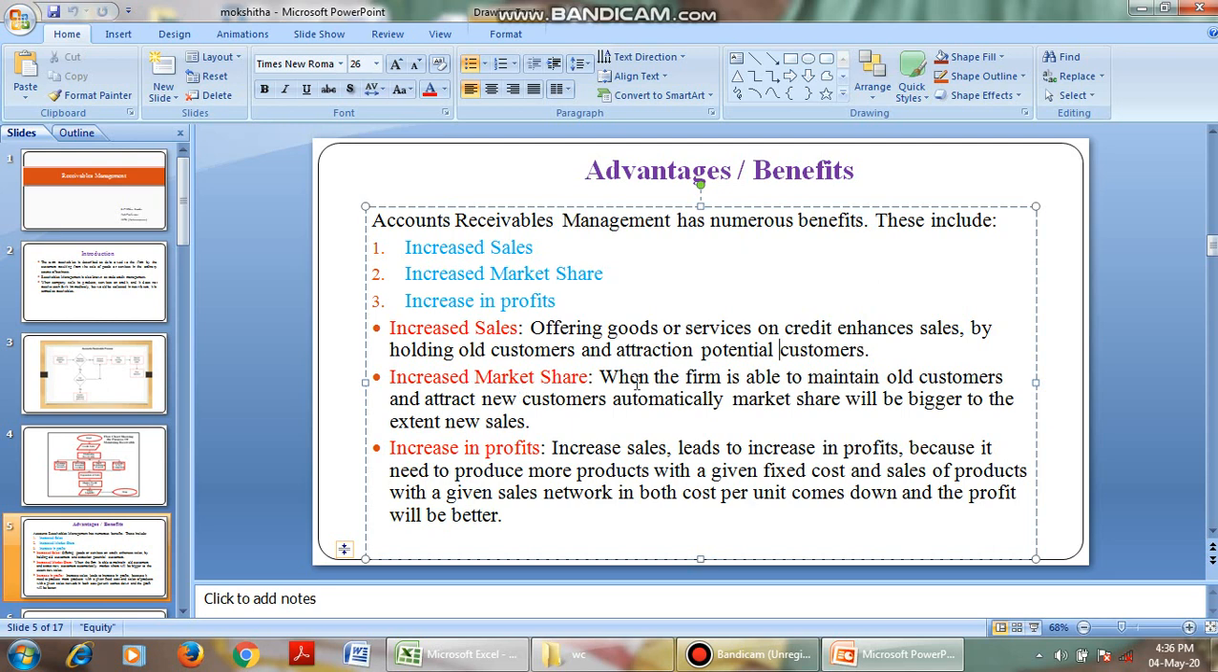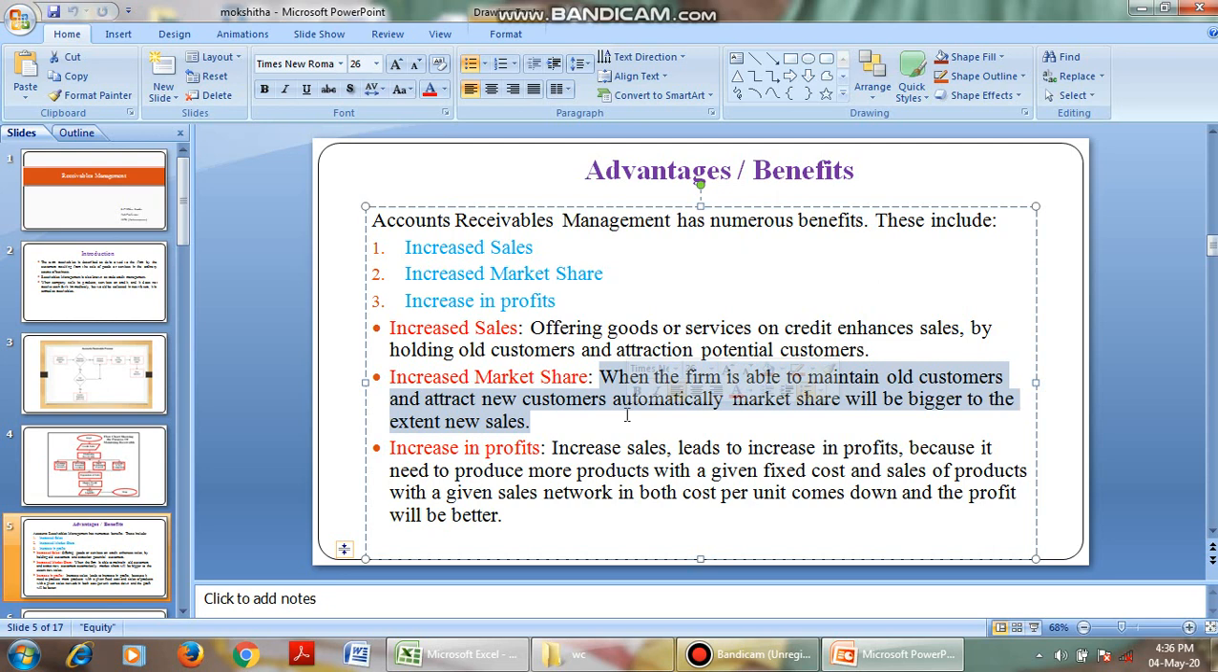Then coming to increased market share. When the firm is able to maintain old customers and attract new customers, automatically the market share will be bigger to the extent of new sales. What is market share here? That is how many products are used by the customers when compared to the total customers. For example, in the adhesives market, which has the highest market share? Fevicol, Fevikwik, is it not? That is called market share. More products are sold by a particular company.